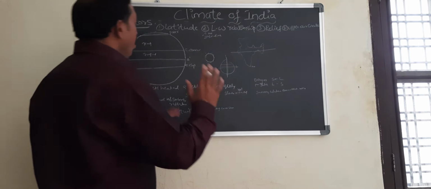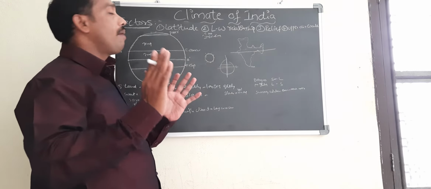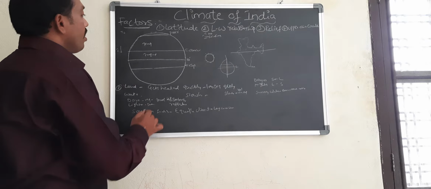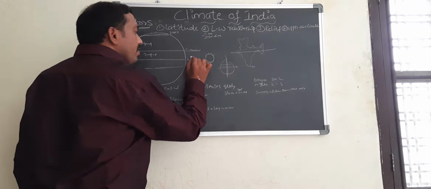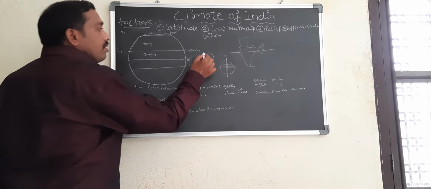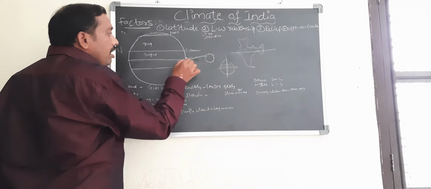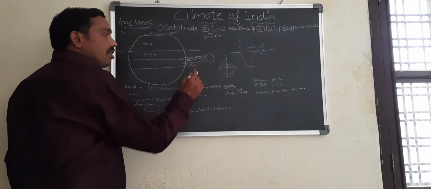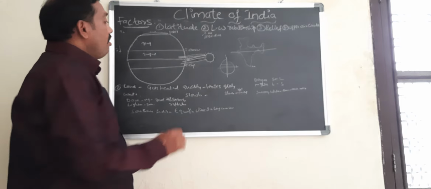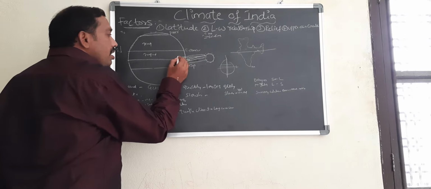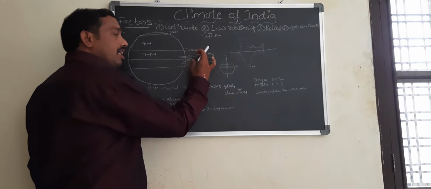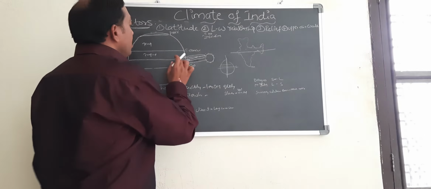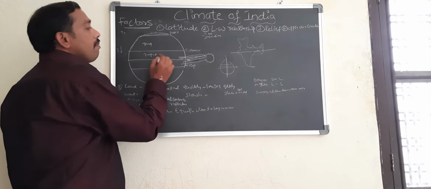So now let us see how the latitude impacts the climate of a place. You see, this is the 0 degree latitude. You know that this is called the equatorial region. The sun rays fall directly on this equatorial region. Because the rays fall straight on a small area, the rays are thicker and the area is smaller, so this equatorial region has high temperatures.